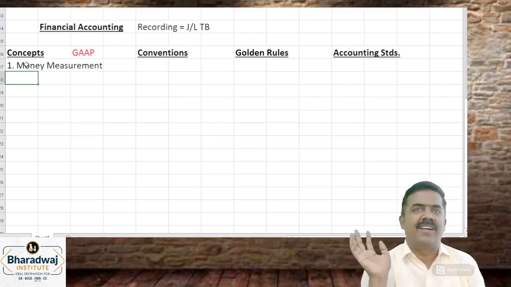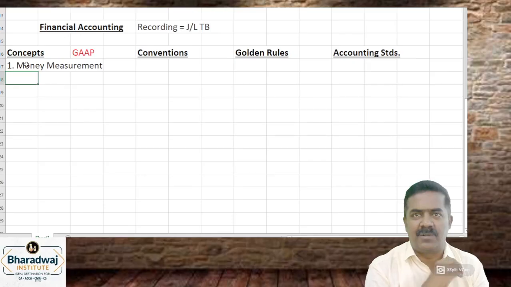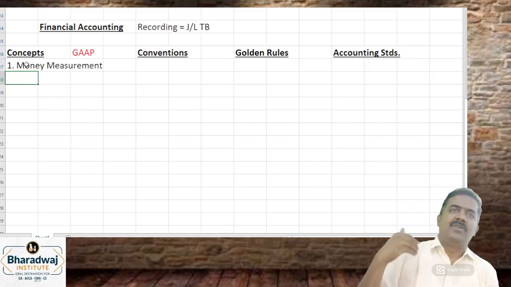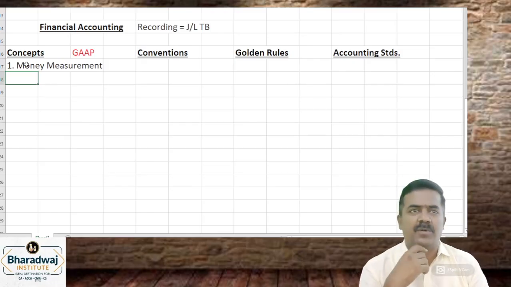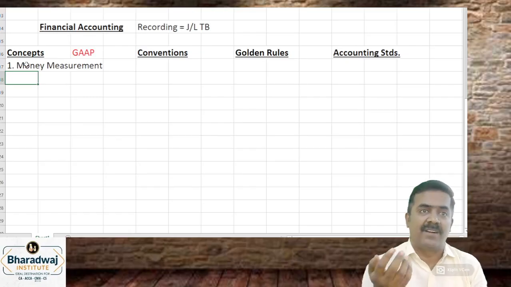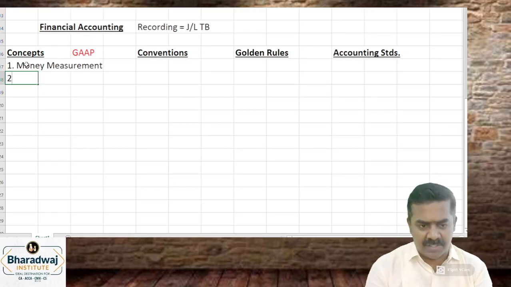Non-financial characters are not entered in financial accounts. For example, you are selling the product. How much customers are satisfied? Will it be recorded in financial accounts? No. Whether employees are happy or not. Will it be recorded in accounts? No. Only money is recorded in accounts. That is the first concept.